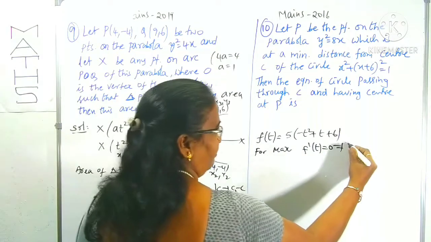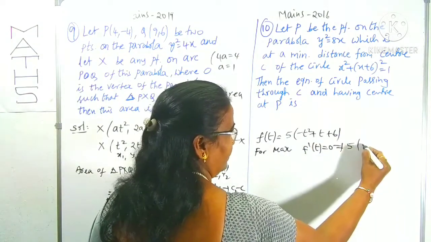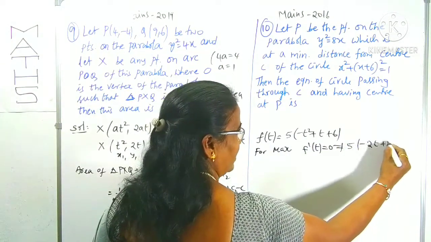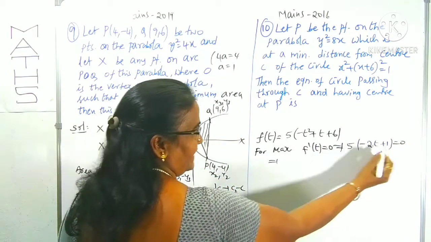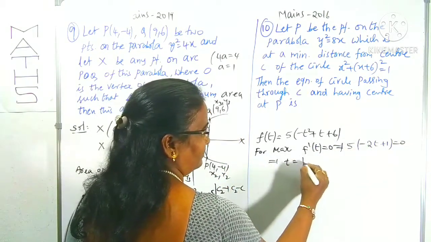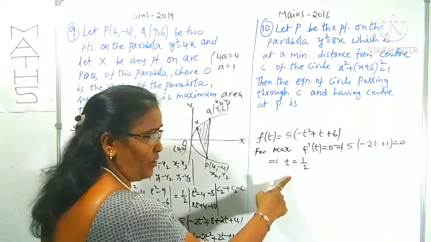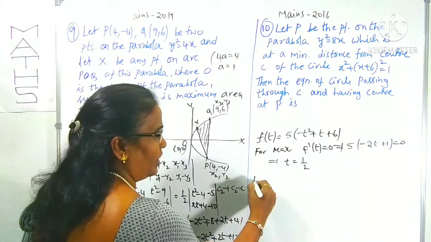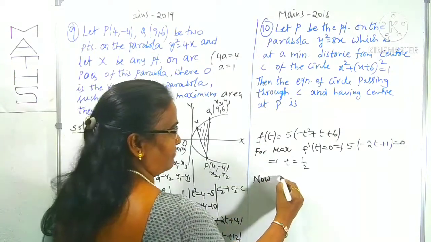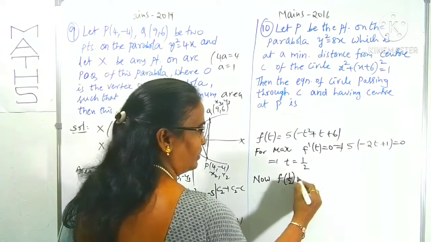That is 5t² derivative, 2t minus 2t plus 1 is equal to 0. 6 derivative 0. Here 5 cancels, t becomes 1 by 2. We got t as 1 by 2. At this t equal to 1 by 2 only, it has a maximum area. Now our required maximum area means what? f of 1 by 2 you have to find out.